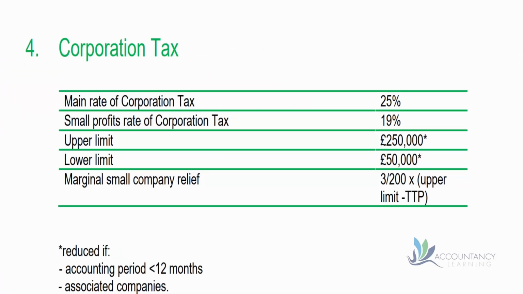Now, what about the company itself? We can see that we've got a lower limit of £50,000, and that would be taxed at 19%. But once we breach that, then we'd have to pay 25%, although between the 50,000 and 250,000, we would attract marginal relief. So there would be less tax to pay.